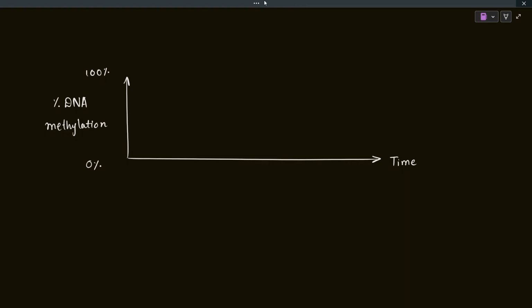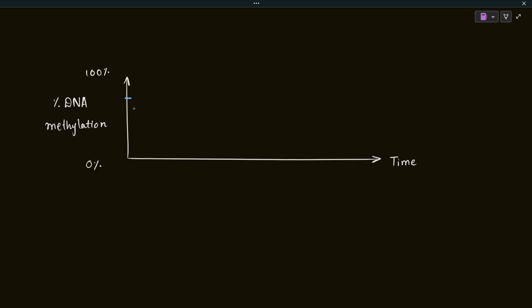The graph starts from here because before fertilization, the sperm and egg both had their own methylation marks, and that is why the percentage of DNA methylation will be high.